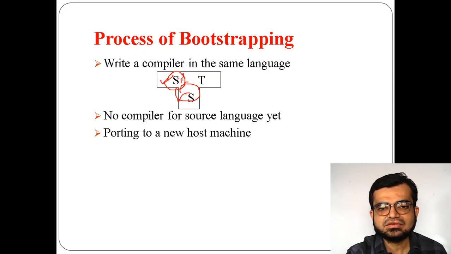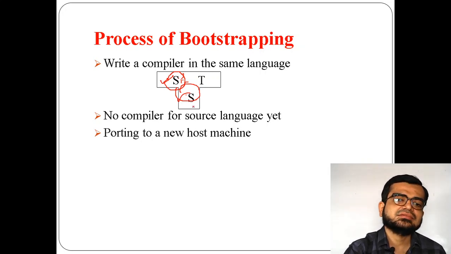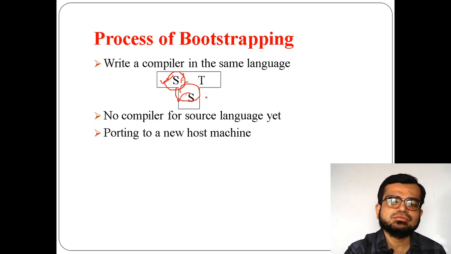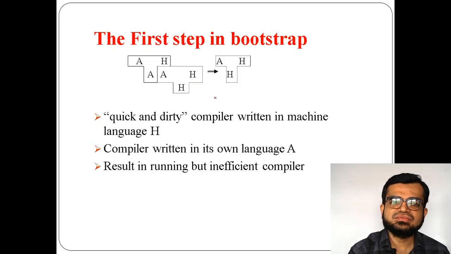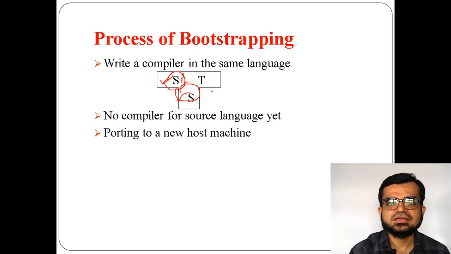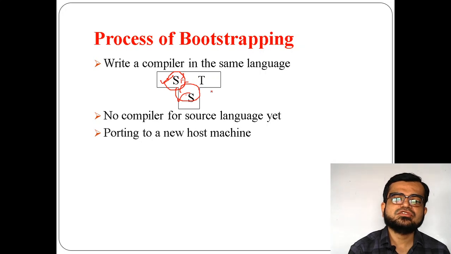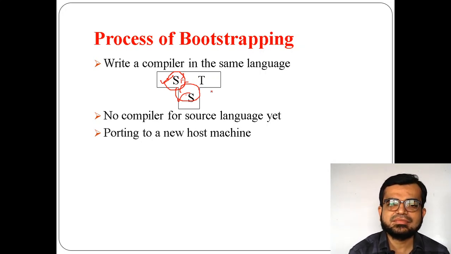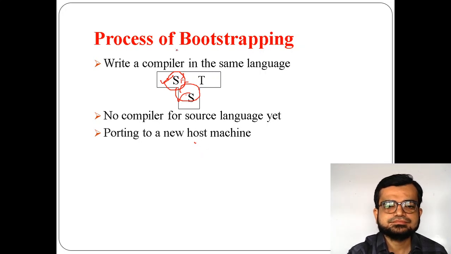So here S is used to compile the compiler S in order to generate machine code. This is how bootstrapping works, that means writing a compiler in the same language. So in bootstrapping this S and this S will be the same.